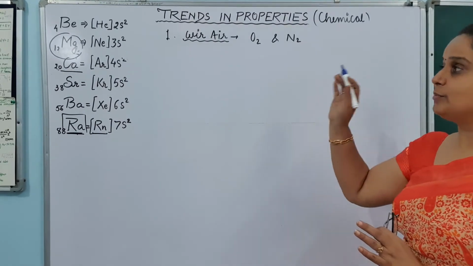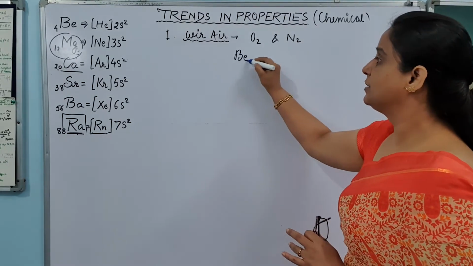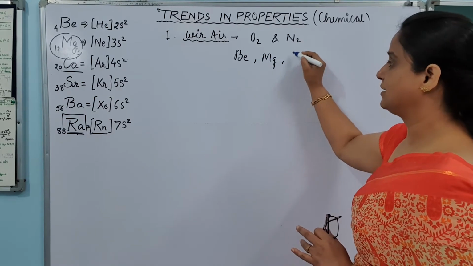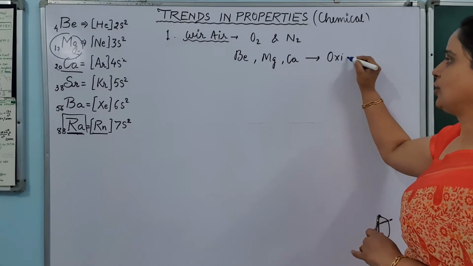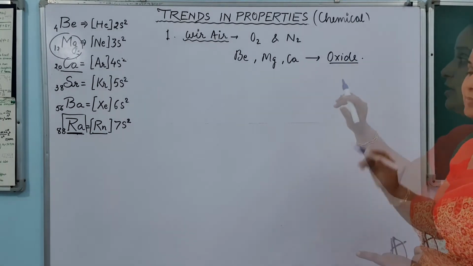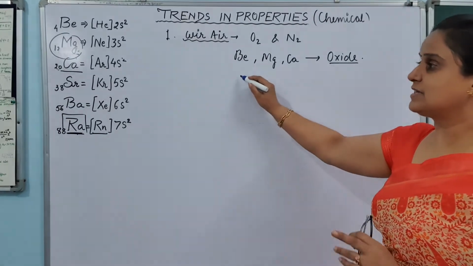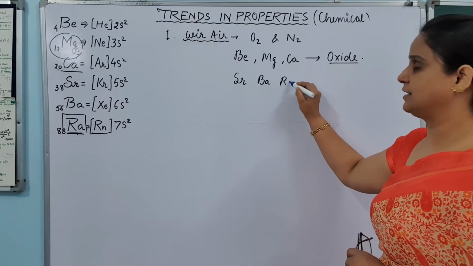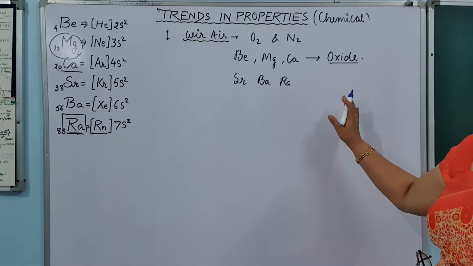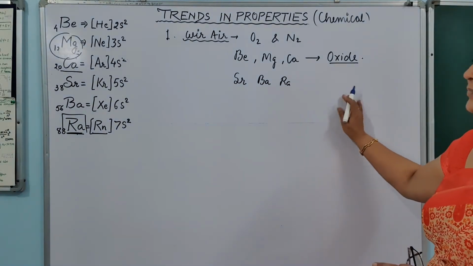So I am starting from beryllium, magnesium and calcium. These all have tendency to form oxides as a major product. On the other hand, the rest of the elements, like strontium and barium and radium, have tendency to form peroxide ion.